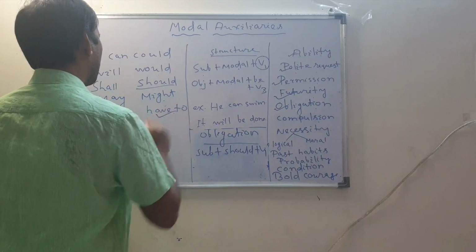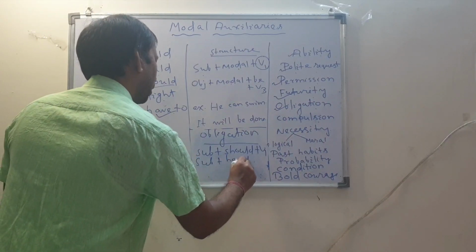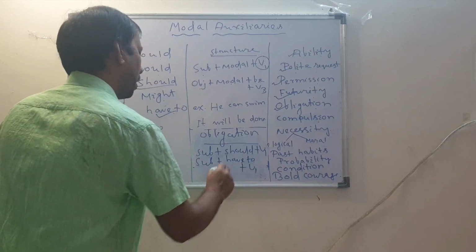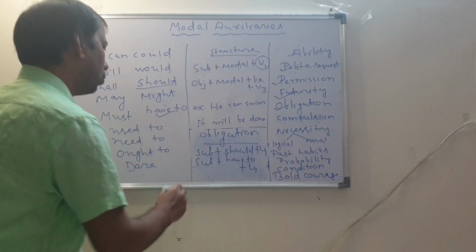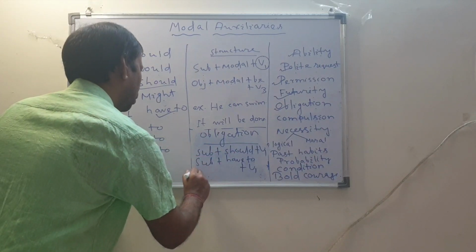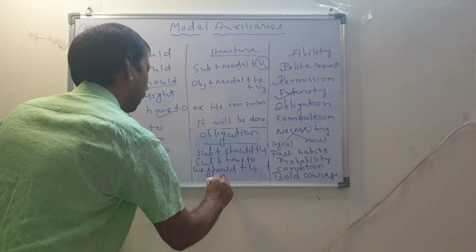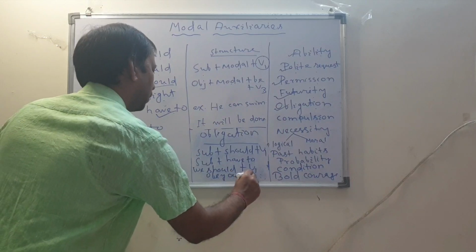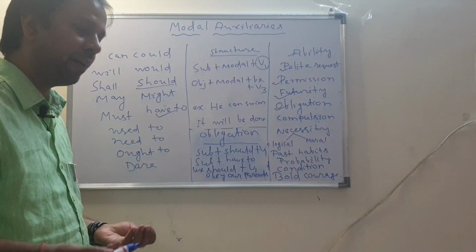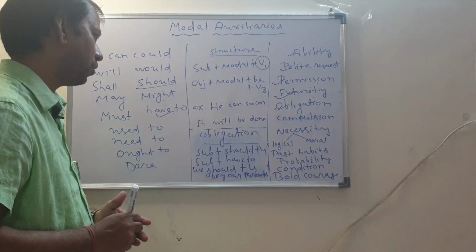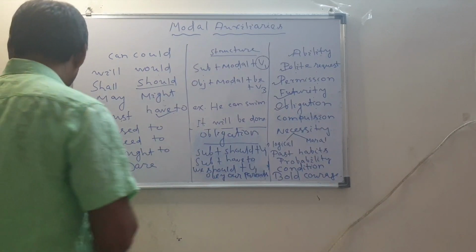There is a modal called have to: subject plus have to plus V1. Actually have to expresses compulsion rather than obligation, but should, we should obey our parents. So this is obligation for you, which is morally binding. You do it without any pressure. It is moral. So you obey your parents, that is obligation.